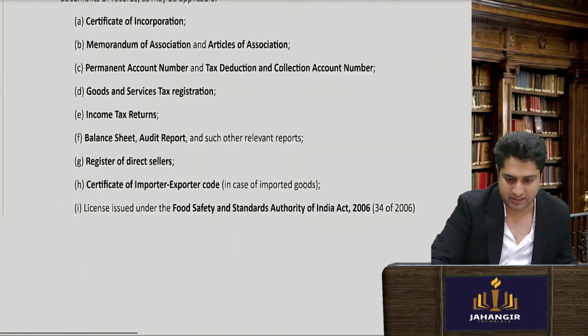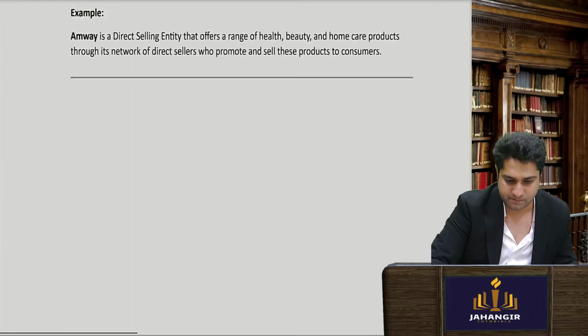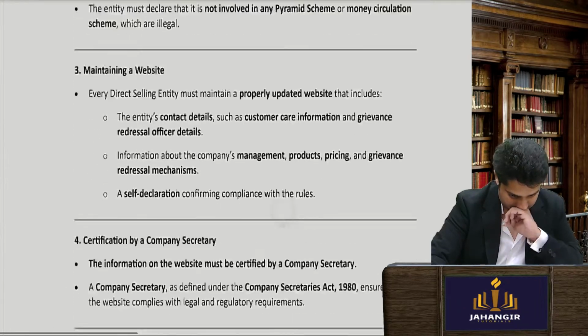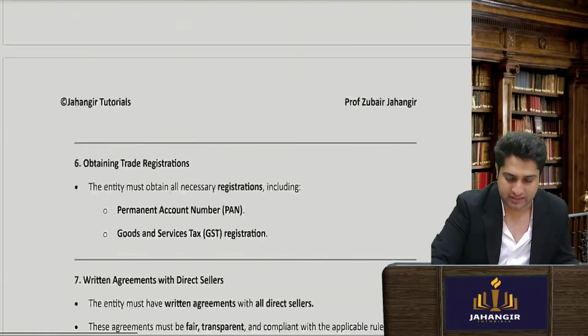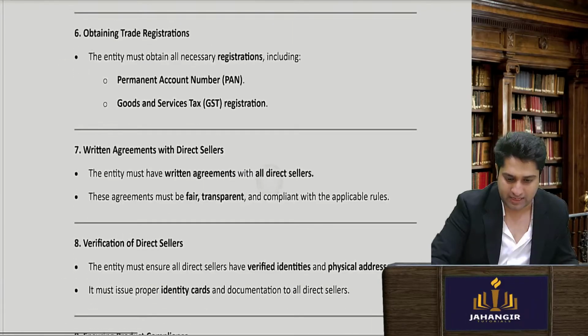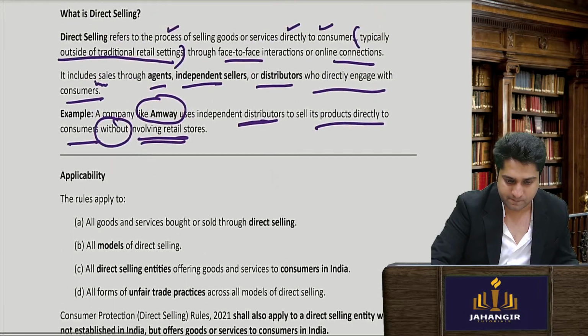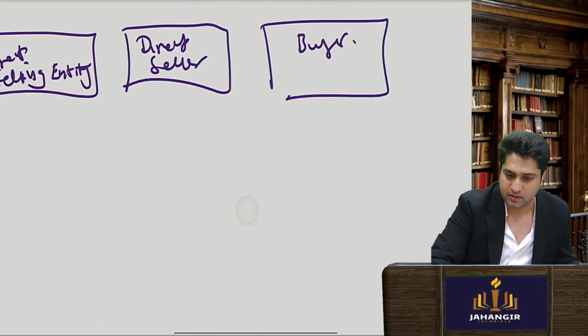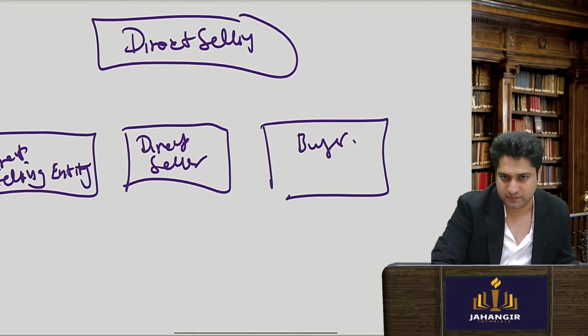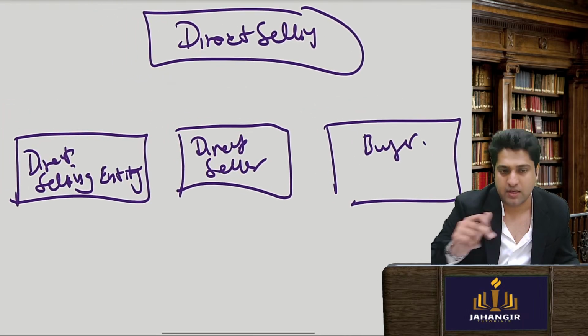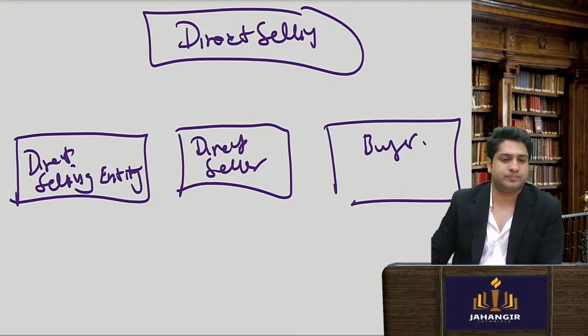The direct selling entity, and the obligations of the direct selling entity and direct sellers. Pay attention. Now I'll explain what it is.